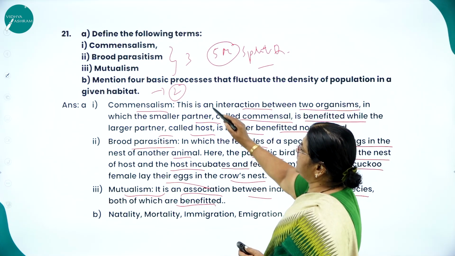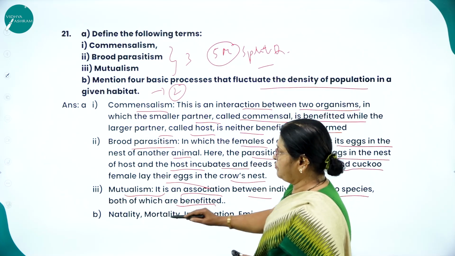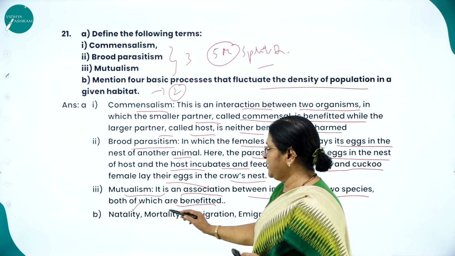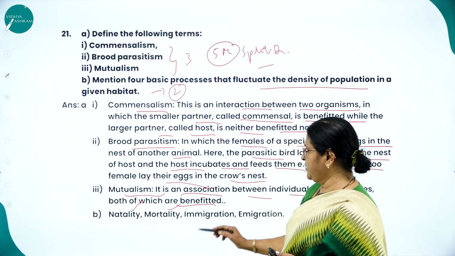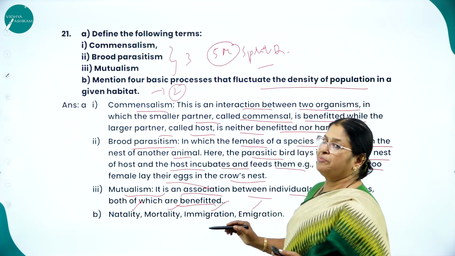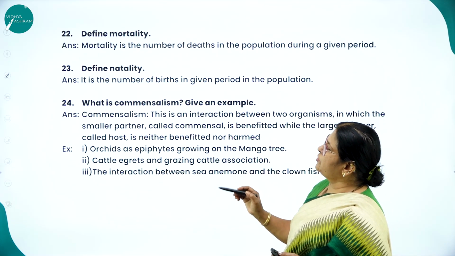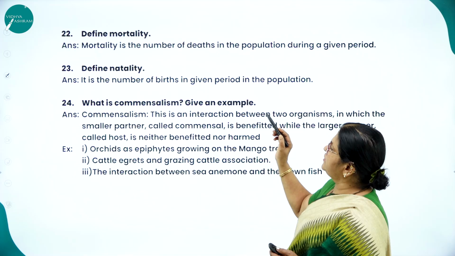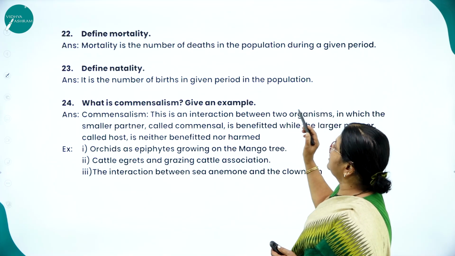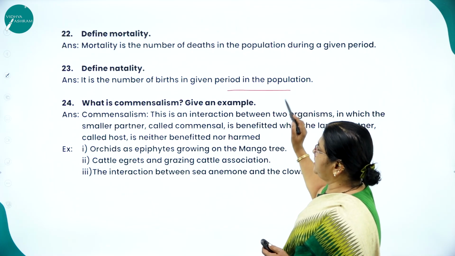And what is the next split question? Mention 4 basic processes that fluctuate the density of population: natality, that is birth rate; mortality, that is death rate; immigration, individuals moving into the habitat; emigration, individuals moving out of the habitat. Question number 22. Define mortality. Mortality is the number of deaths in the population during a given period. Define natality. It is the number of births in a given period in the population.